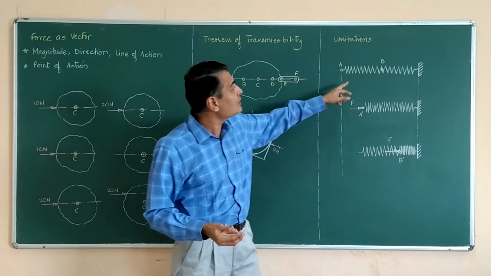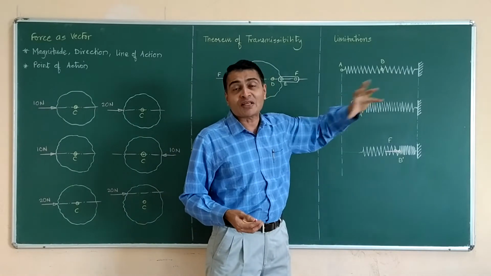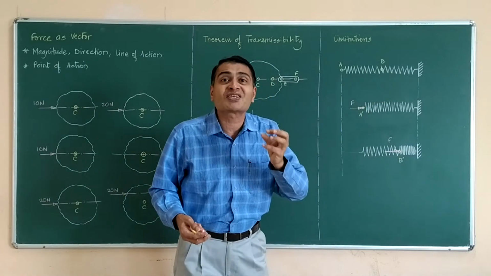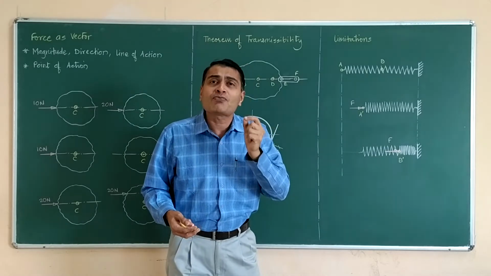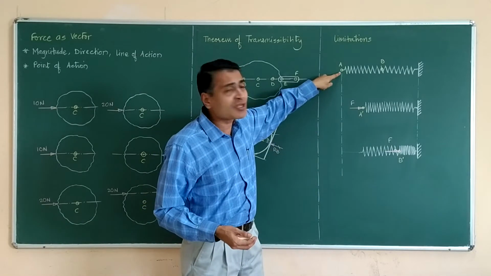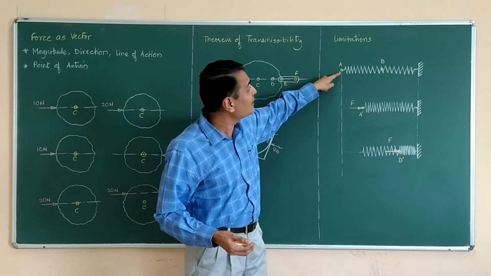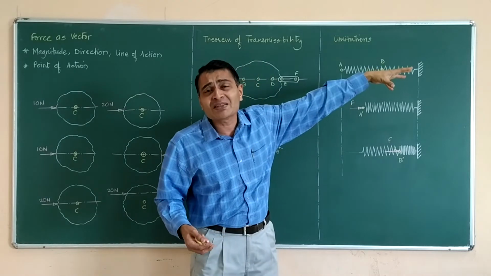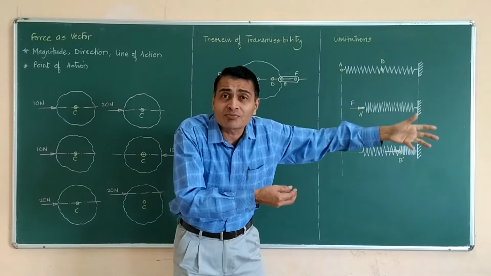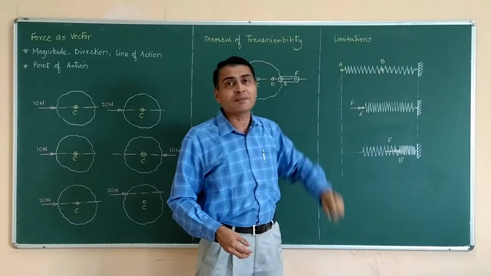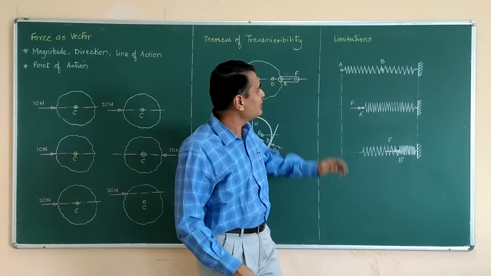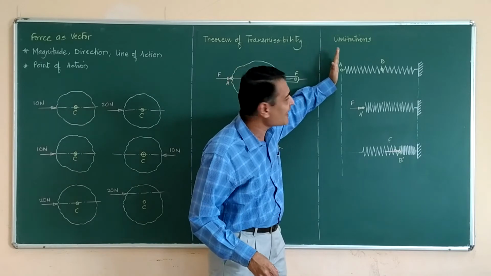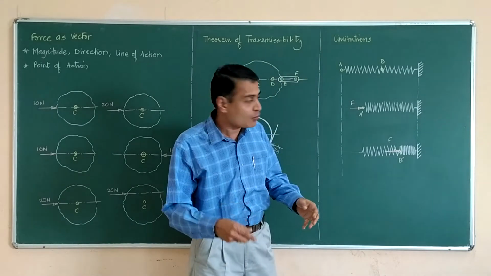Just observe here, this is a deformable body, that means an elastic body, let's say a spring, and I have defined two points. One is the free end A of the spring, and another point is roughly the midpoint, somewhere along the length of the spring, that is point B. What will happen if I apply force at A? That is what I have shown here.